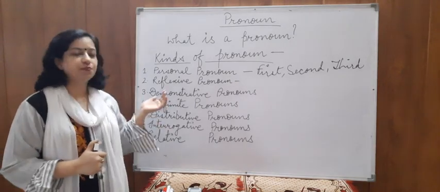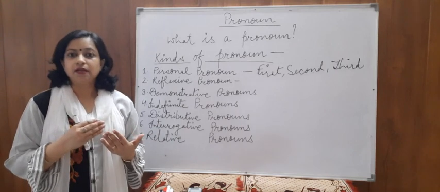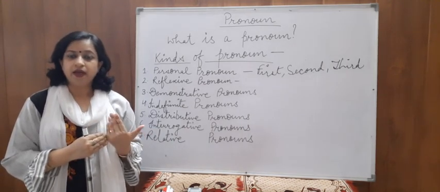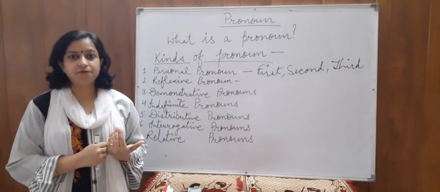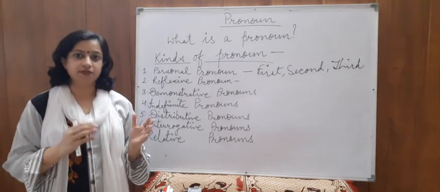Distributive pronoun is a pronoun like each, either, neither, and these are used one at a time, and they refer to a number of persons or objects.